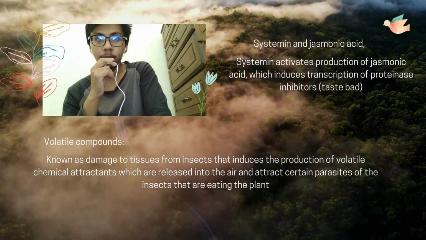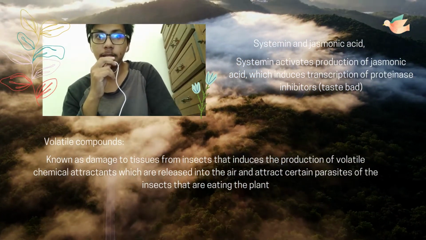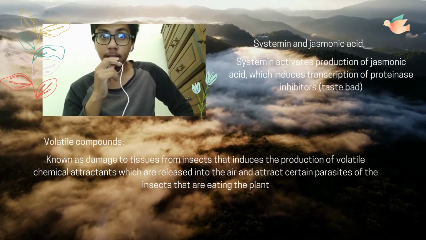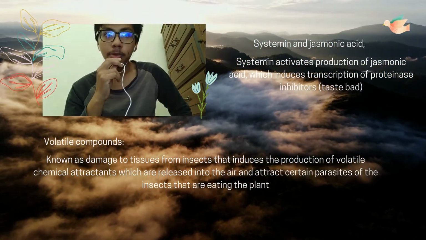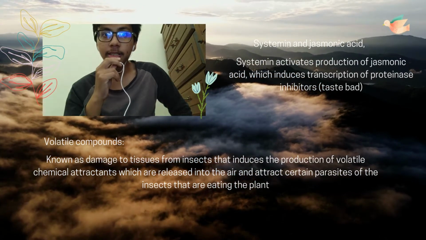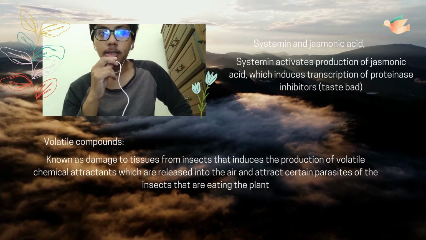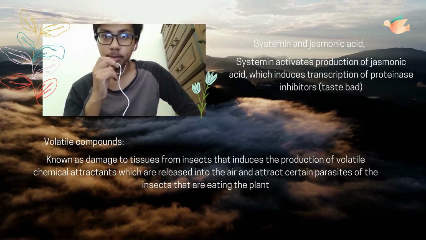Systemin activates production of jasmonic acid, which induces transcription of proteinase inhibitors. Proteinase inhibitors both taste bad and prevent breakdown of protein in the herbivore gut. Thus, this will make the insect sick and deter further herbivory.